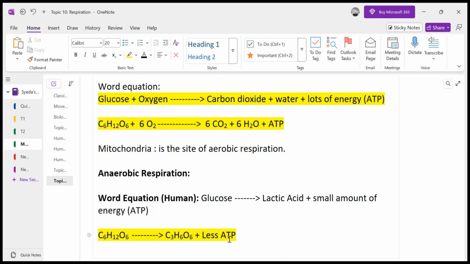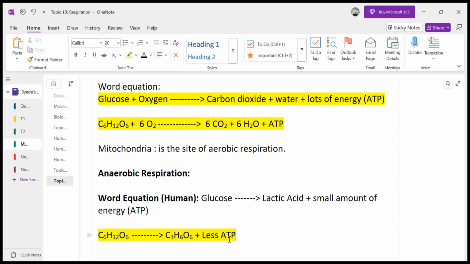Whenever we have more anaerobic respiration during running or exercising, our muscles start to cramp. We start feeling tired. The feeling of being tired means less energy is being produced in our body, and some of the lactic acid is being accumulated in our muscles.